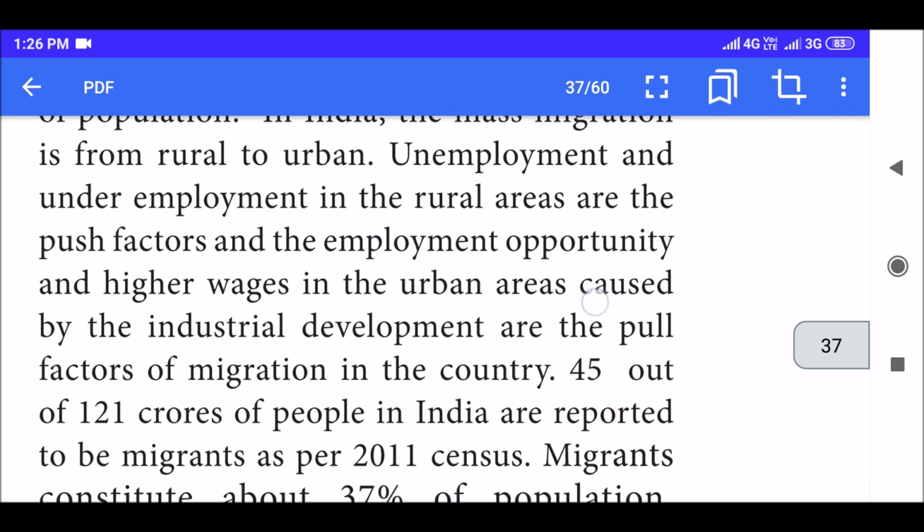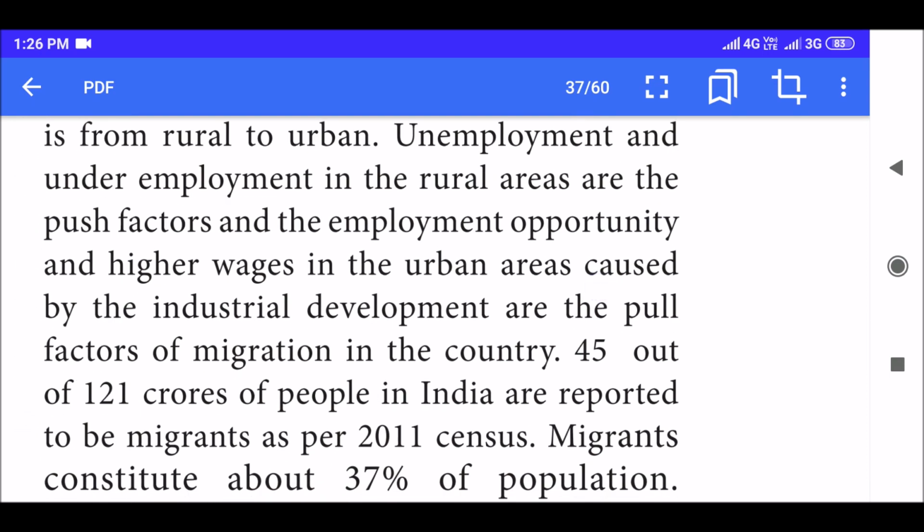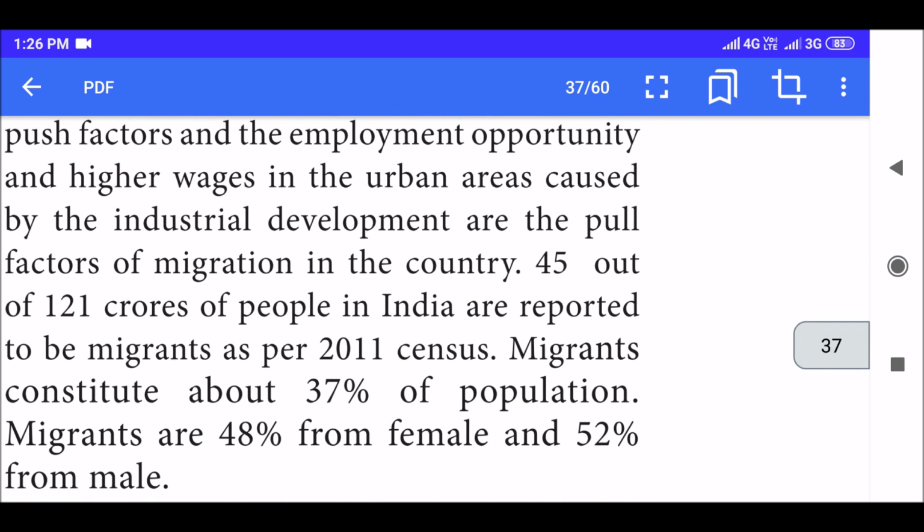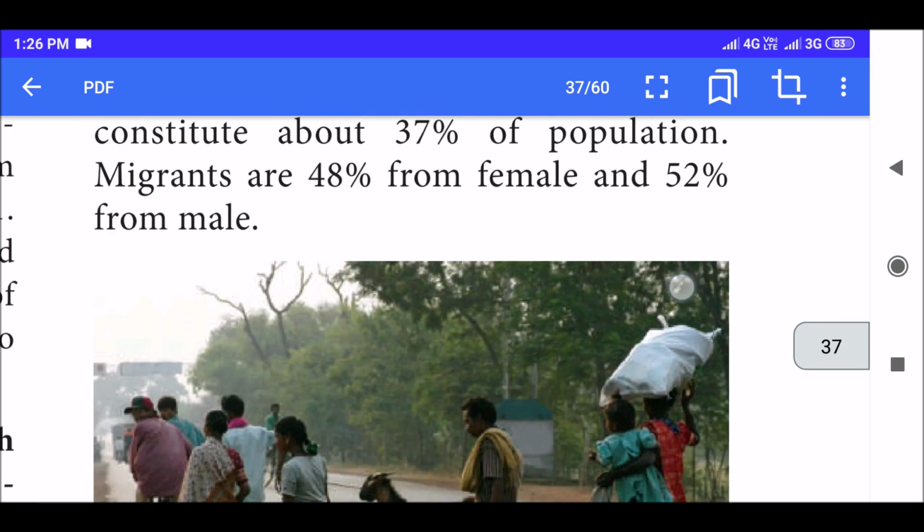So 45 out of 121 crores of people in India are reported to be migrants as per 2011 census. Migrants constitute about 37% of population. Migrants are 48% female and 52% male. People from other country entering India and people from India moving to other country, this is called migrants.